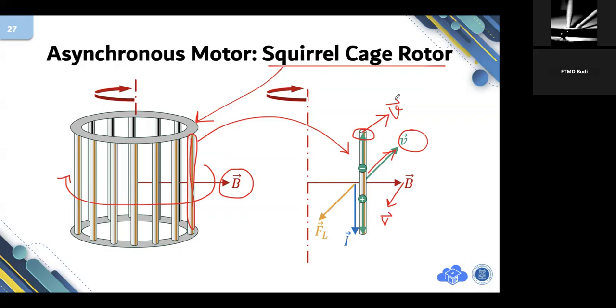In physics, if we move a conductor bar around a static magnetic field B, the charges will be polarized, which means that positive charges will be going downward and the negative charges will be moving upward.